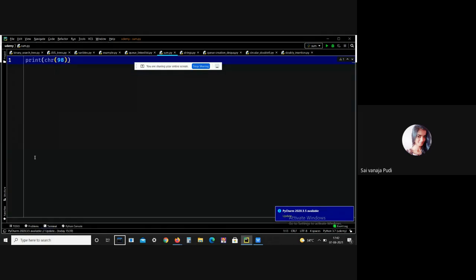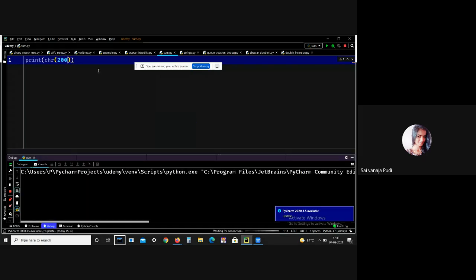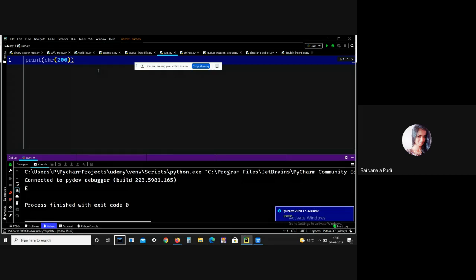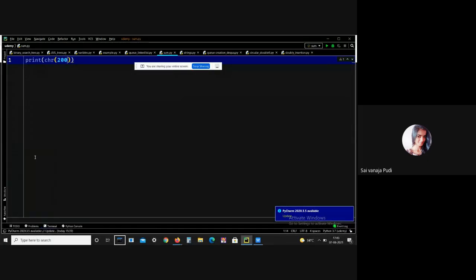If at all I give 200, I'm not familiar with this 200 also. I only know the range 97 to 97 plus 26, that's it. I'm not familiar with beyond that. This is what the chr function means. Generally, it converts an integer Unicode code into the particular character.